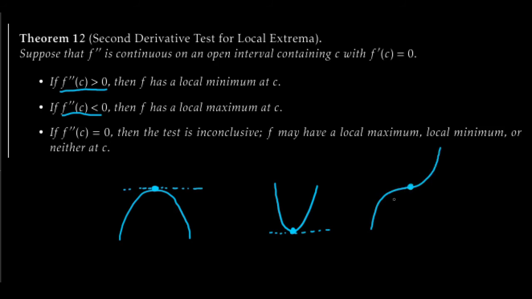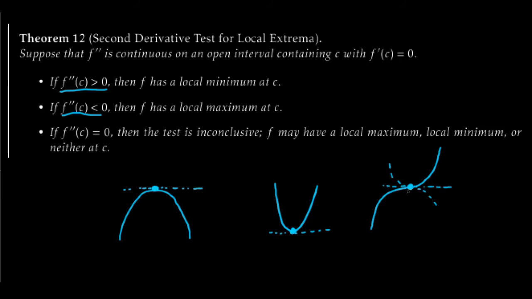Here, I'm switching from being a cup opening downwards to a cup opening upwards, right? You know, this little guy versus that guy. And I also have a flat tangent line. So I will have a switching concavity. I will have a 0 first derivative.